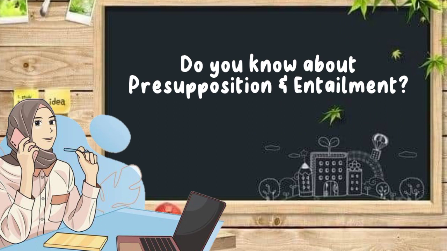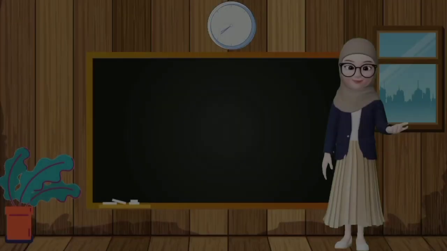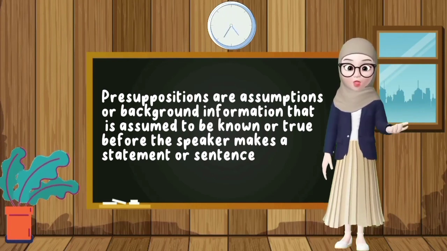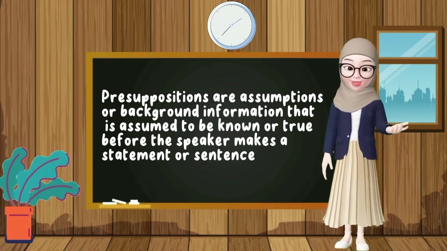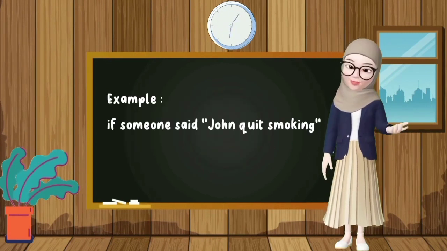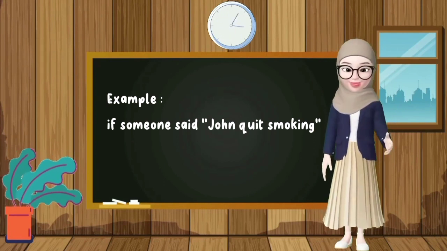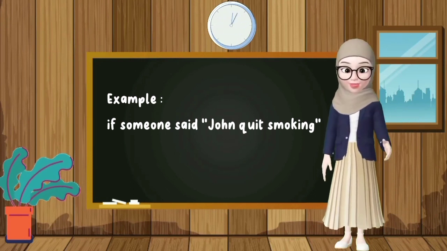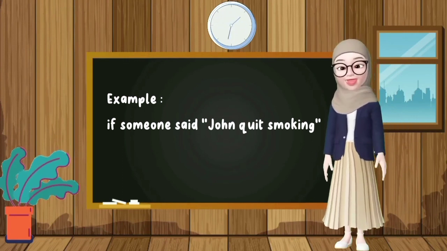Do you know, guys, about presupposition and entailment? So let's relearn something about presupposition and entailment. Presuppositions are assumptions or background information that is assumed to be known or true before the speaker makes a statement or sentence. An example for presupposition is that if someone said, "John, quit smoking," the presupposition is that John used to smoke. This presupposition is considered to be known or true before the statement is made.